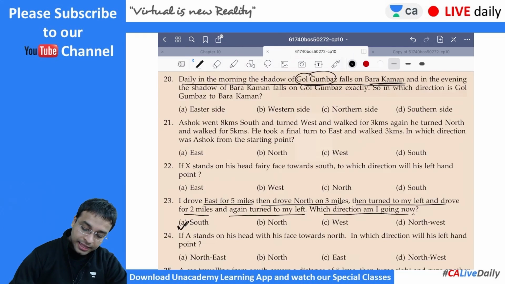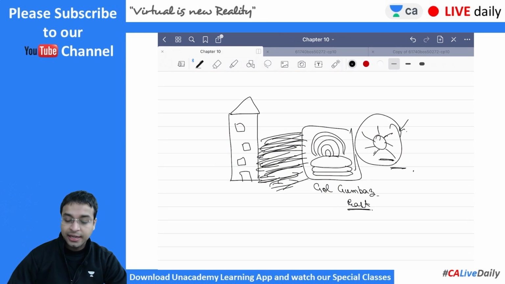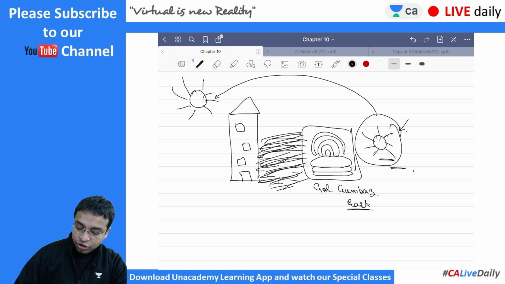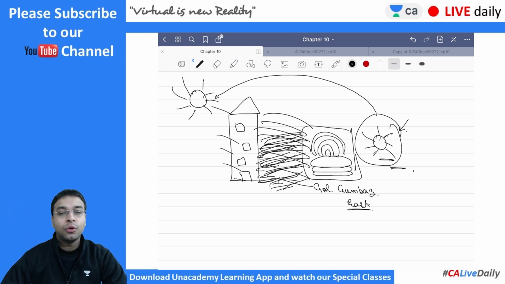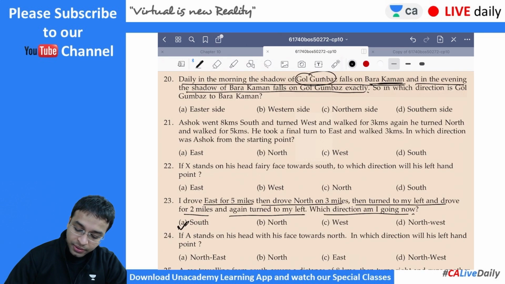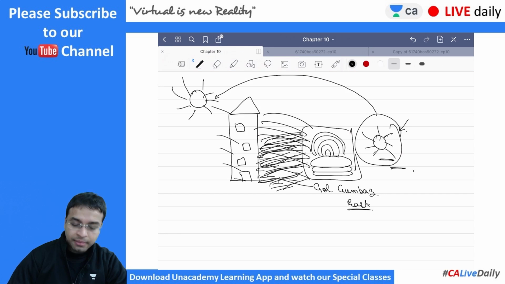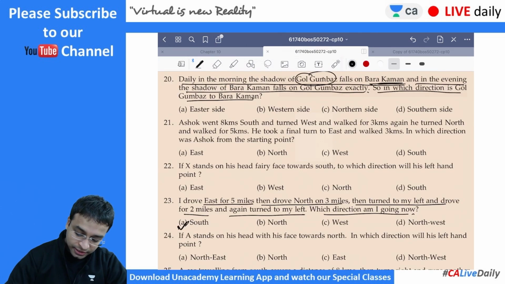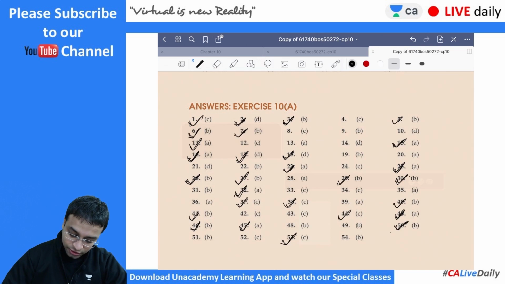Then the question says, and in the evening, the shadow of Barakaman falls on Gol Gumbaz exactly. So in the evening, when the sun would come over here, the shadow of Barakaman would fall on Gol Gumbaz. Now it says, in which direction is Gol Gumbaz to Barakaman? Obviously, east. Gol Gumbaz is east. So question number 20, answer is option A.